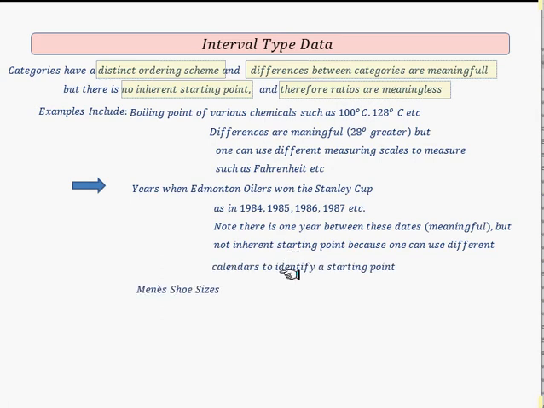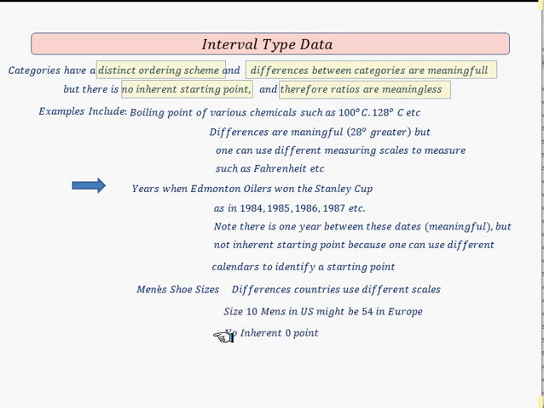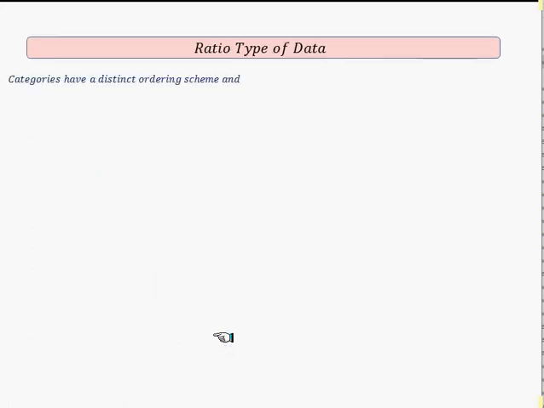Calendars: to identify a starting point, there's no inherent date there because there are many different calendars that one could use. Men's shoe sizes: countries use different scales. A size in the US might be 54 in Europe. No inherent 0 point, and so on. But differences are meaningful, so that if you try on a pair of shoes that are too small, you'll go to the next size.